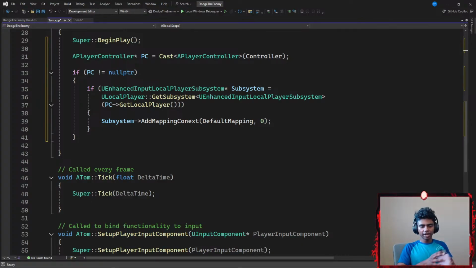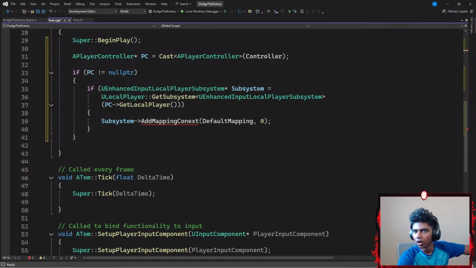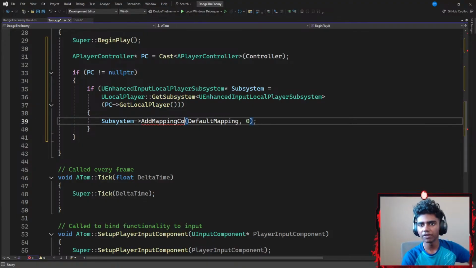Alright, once I'm done with that, I'm gonna go ahead and drink some water because I think I'm kind of thirsty. Alright guys, give me a sec. Okay, and then let's just go ahead and close this real quick. Okay, wait, I still can't use it. AddMappingCon. Oh, I spelled context wrong. Guys, beware of typos.